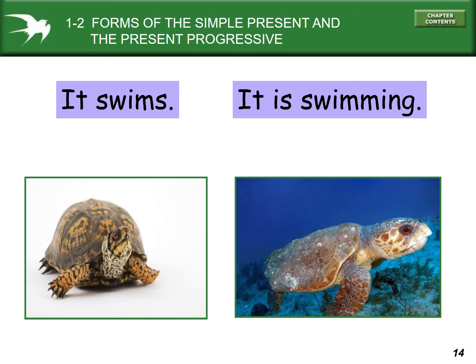It swims, so it's third person, so it's the verb with the S at the end. We put an S when it has he, she, or it as the subject. It is swimming. That is in progress, so it's a form of the be verb plus the ing form of the verb. And with swim, we had to double that M.